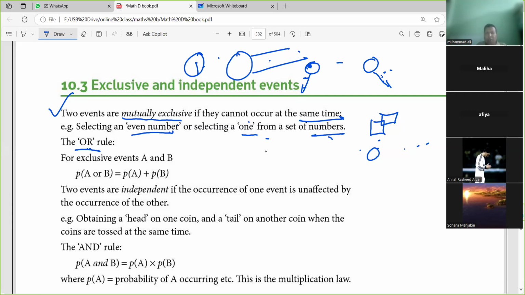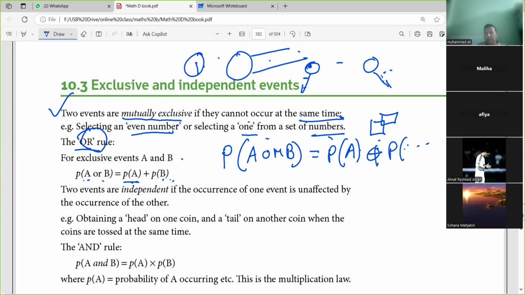For mutually exclusive events A and B, we have to use the probability of A or B. So this time both of these probabilities will be added. The OR rule gives us the addition of two probabilities separately. Probability of A or B equals probability of A plus probability of B.